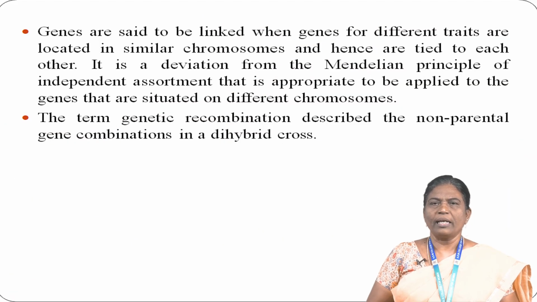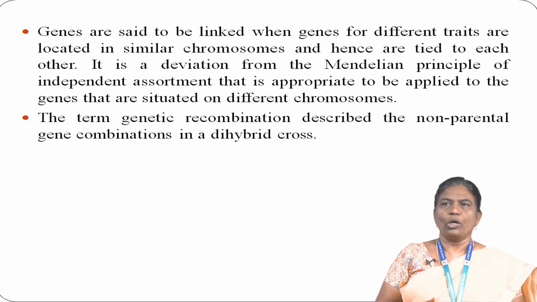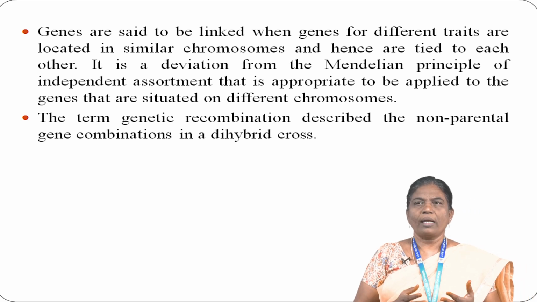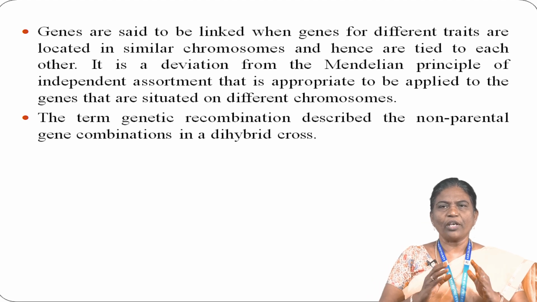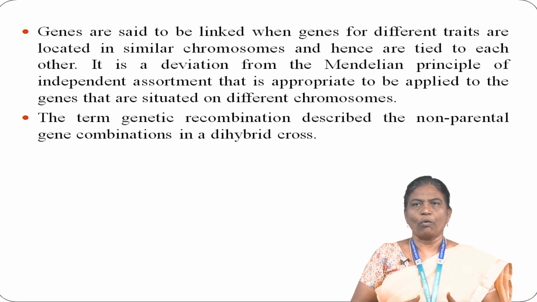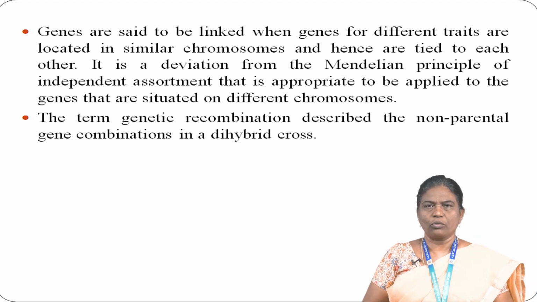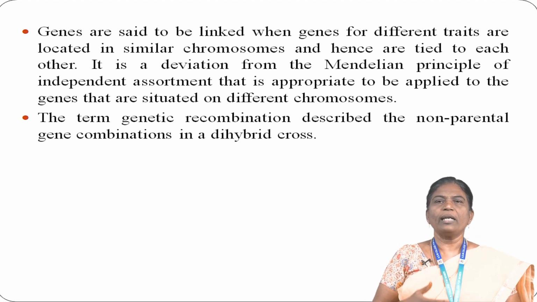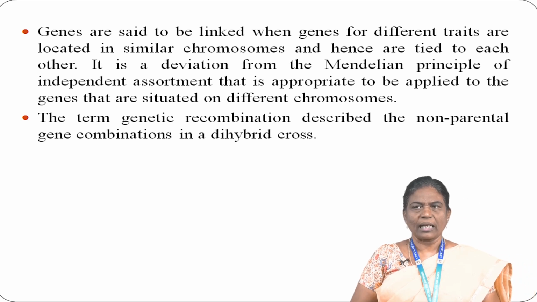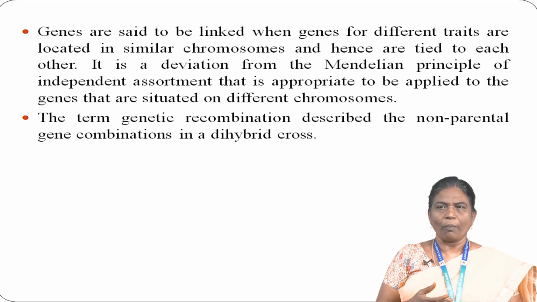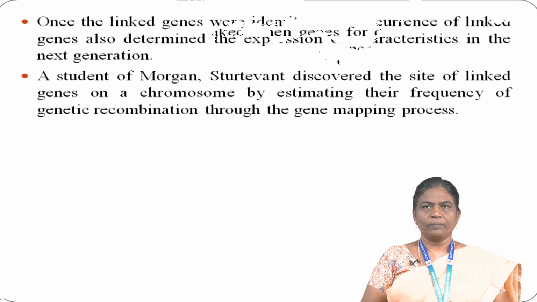Genes are said to be linked when genes with different traits are located in the same chromosome and they are tied with each other. It is a deviation from the Mendelian principle of independent assortment, which is applicable to the genes that are situated on different chromosomes. The term genetic recombination describes the non-parental gene combinations in a hybrid, that is, in the dihybrid cross.